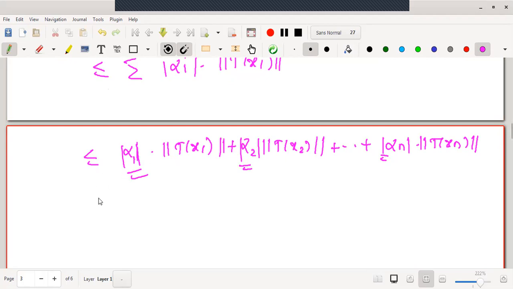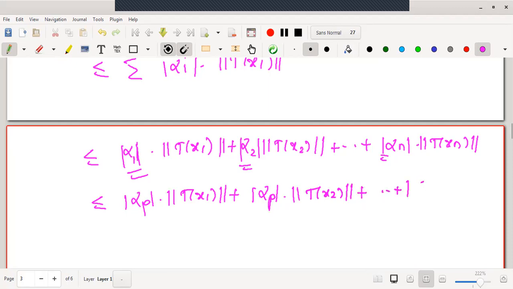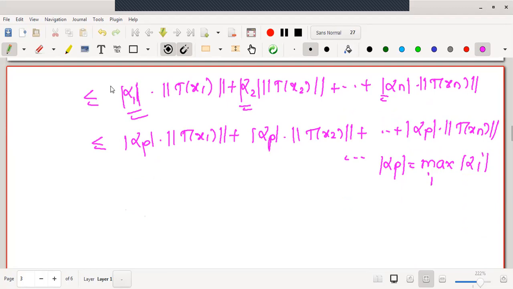We will replace every scalar, say alpha p be the maximum one. Therefore, mod alpha 1 will be less than or equal to mod alpha p. This same concept we have used in the previous theorems as well, replacing the scalars with the maximum. Mod alpha p is maximum among all mod of alpha i's, where maximum is running over i. Therefore, we have replaced this.